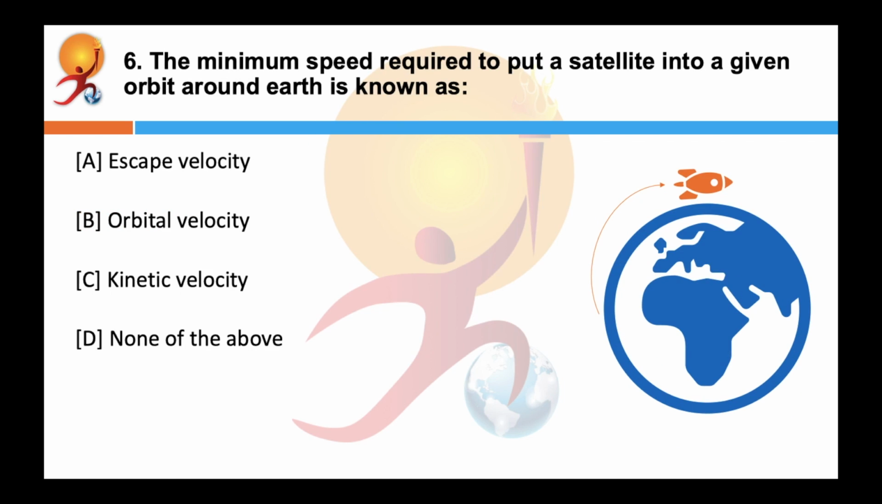The minimum speed required to put a satellite into a given orbit around the Earth is known as? Correct answer is B. The minimum speed required to put a satellite into a given orbit around Earth is known as the orbital velocity of the satellite. Orbital velocity is given by V equals square root of GM upon R, where G is the gravitational constant, M is the mass of the Earth and R is the radius of the orbit of the satellite.